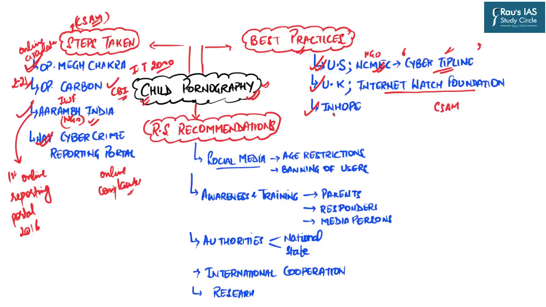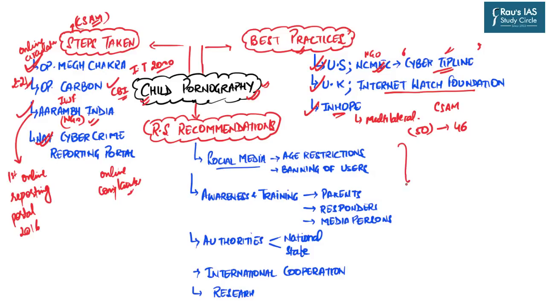Then comes the In Hope, which is a multilateral collaboration. This is a global network of around 50 hotlines, made up of 46 member countries, and it provides the public with a way to anonymously report CSAM. It provides a secured IT infrastructure which is hosted by Interpol and facilitates the exchange of CSAM reports.